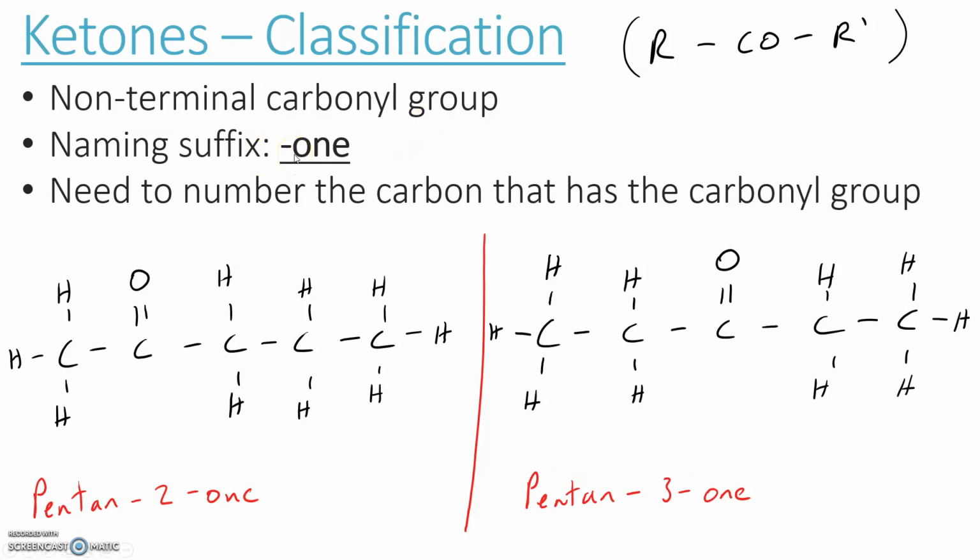The suffix is -anone, so pentanone. Sorry, you can't have methanone. Propanone, butanone, and so on. We use a number to indicate the location of the carbonyl group. In this case, the carbonyl group is on the second carbon, so pentan-2-one. In this case, it's on the third carbon, pentan-3-one. With propanone, there's only one possibility. It has to be in the middle, so there's no number required. Same with butanone, it can only ever be on the second carbon.